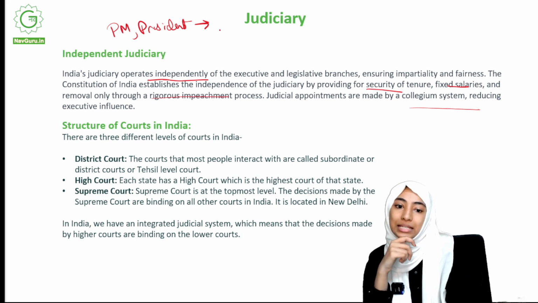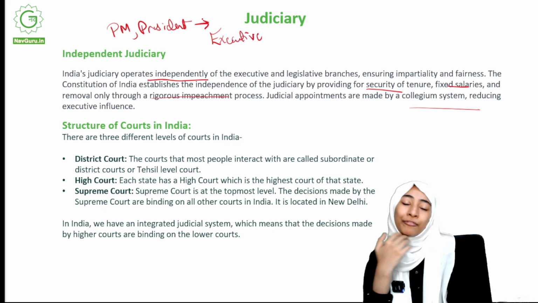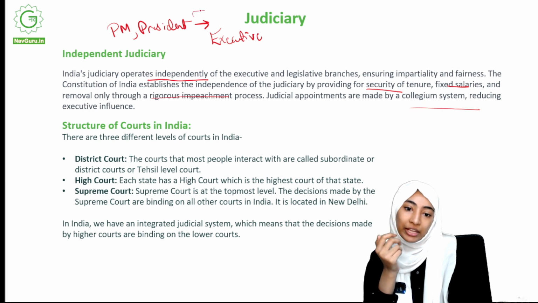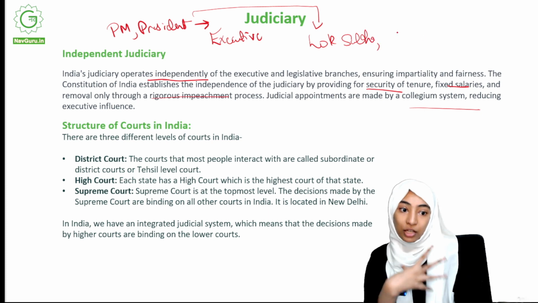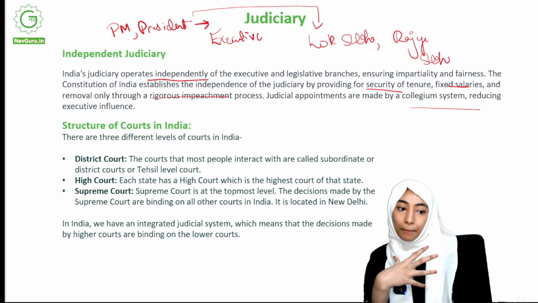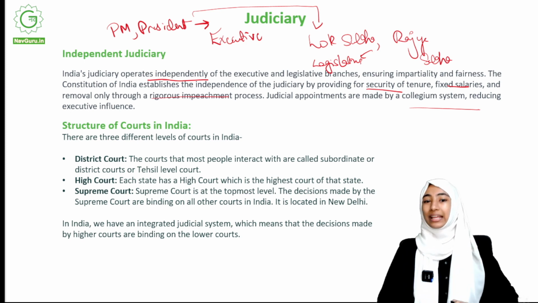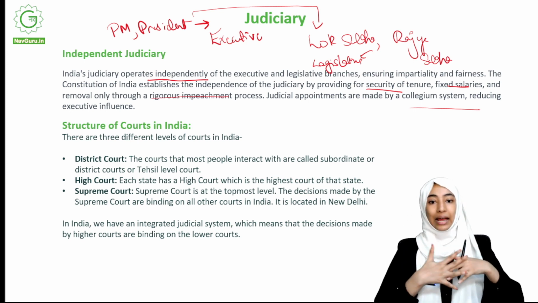Right, time's up. So these come under executive bodies, okay? But the Prime Minister and President are in very close contact with what happens in the Lok Sabha and Rajya Sabha, right? They are in very close contact with what happens in the Rajya Sabha and Lok Sabha. But the Rajya Sabha and Lok Sabha come under the legislature. So between these two bodies, there is a sort of intermingling that happens.